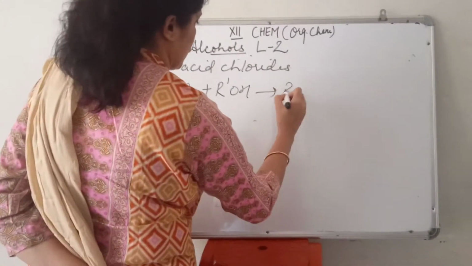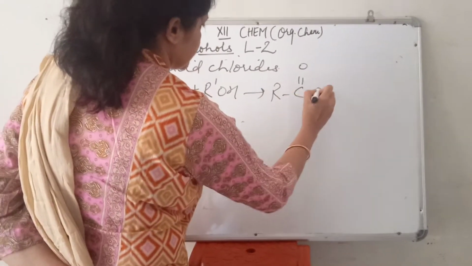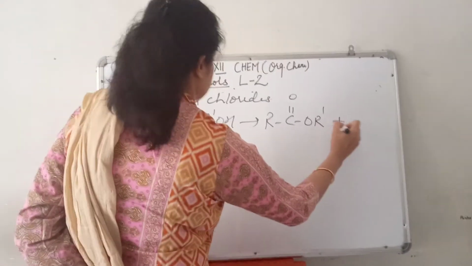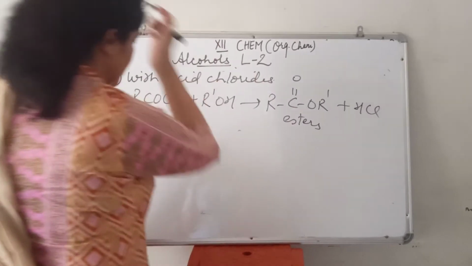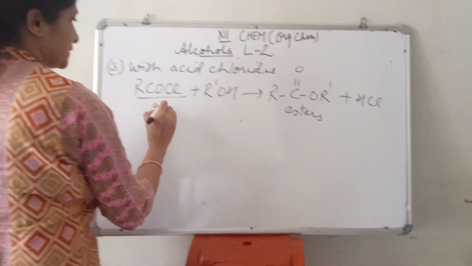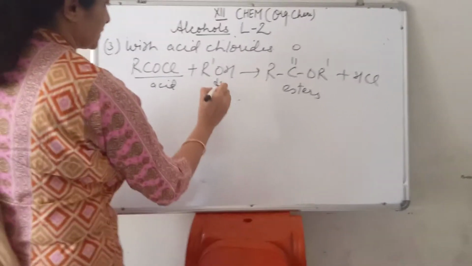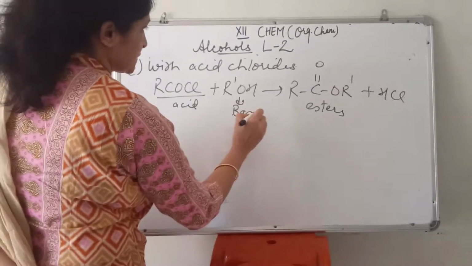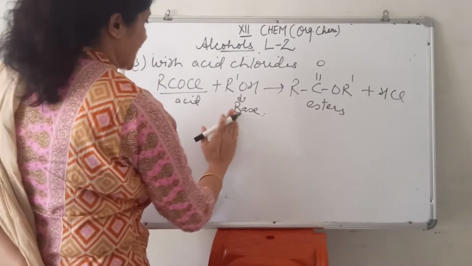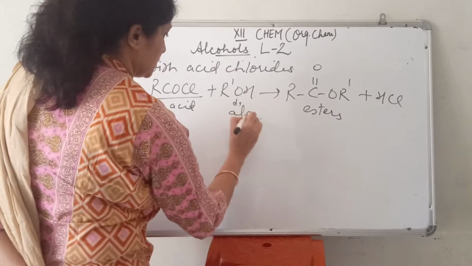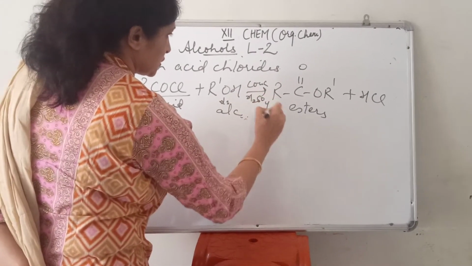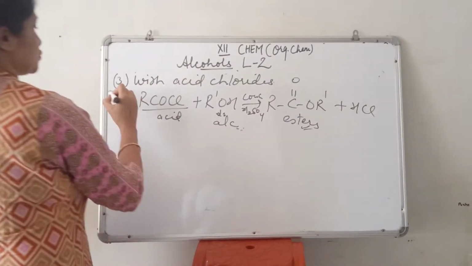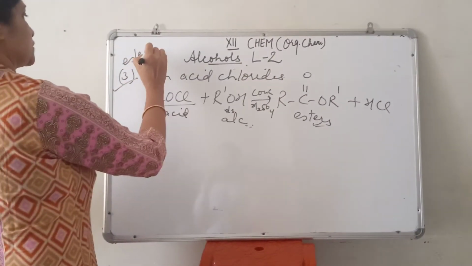Esters are formed. So look here, acid reacts with alcohol in presence of concentrated H2SO4, give fruity smell of esters. So this is the equation of esterification.